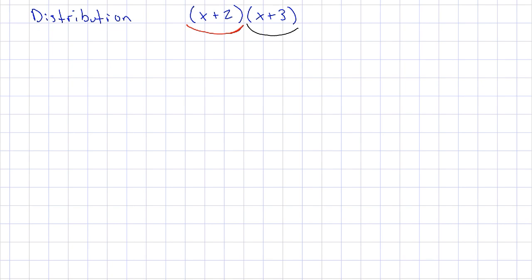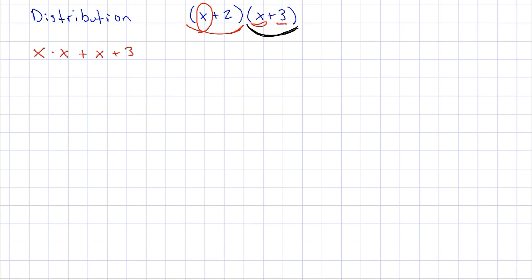Or at least try to be fair. So this first component, x, has to have a chance to be assigned to each of the two components in the second quantity here. So this first component x has to be multiplied by the x as well as the 3.